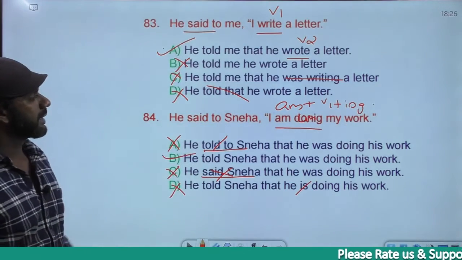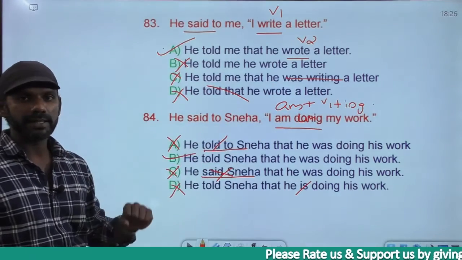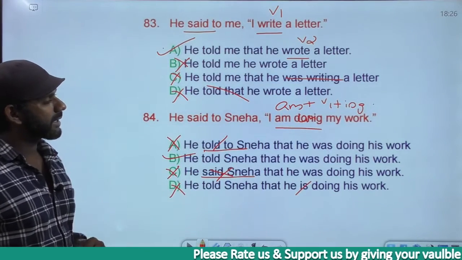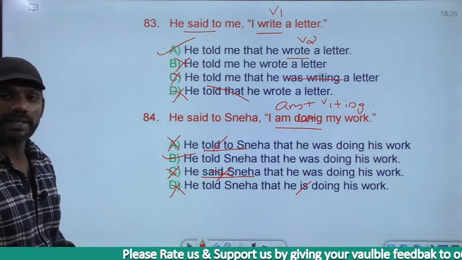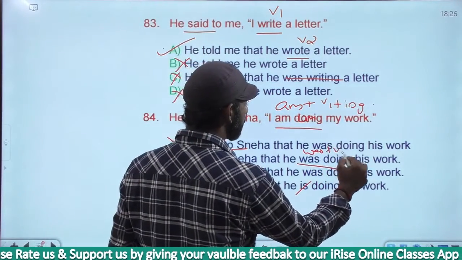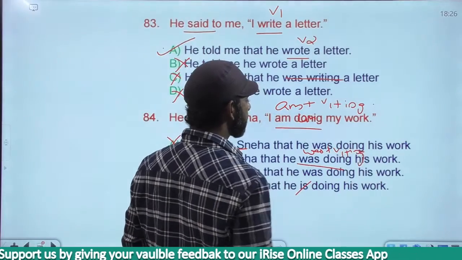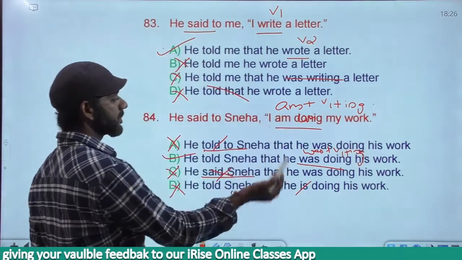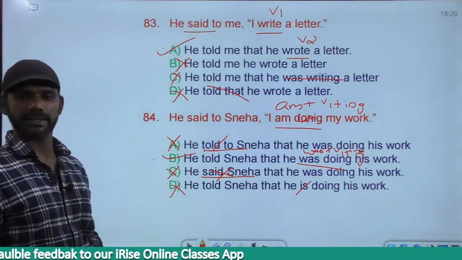Come to option B. Now present continuous must become past continuous. He told Sneha that he was doing his work. Was doing is was plus V1 plus ing, past continuous. Present continuous became past continuous, grammatically correct.